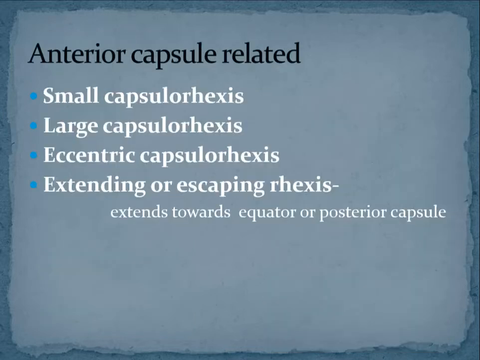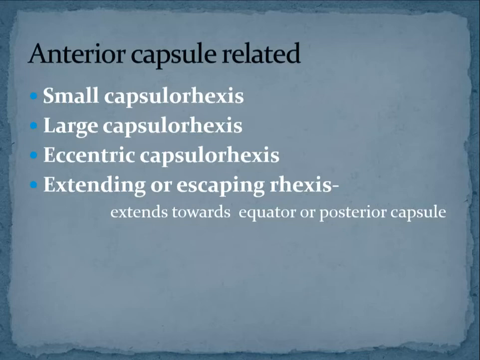Then the next complication we will see is all the complications related to your anterior capsulotomy or anterior capsulorhexis. So we can do two things while doing a cataract surgery. We can either do an anterior capsulotomy in the form of can opener. That means you will put small punctures on the periphery of the anterior capsule, and then finally join all these punctures and tear the anterior capsule. That is called anterior capsulotomy or can opener technique.